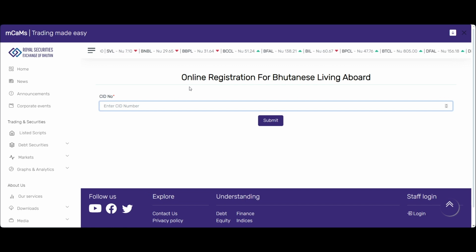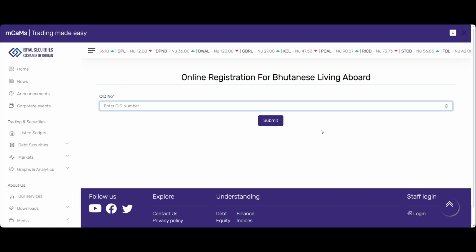So this is of no use actually right now. Only for those who had already opened the Remit account, to trigger their access to MCAMS, they need to come here. But if you are applying for MCAMS and an investment account now, it need not be done like this.